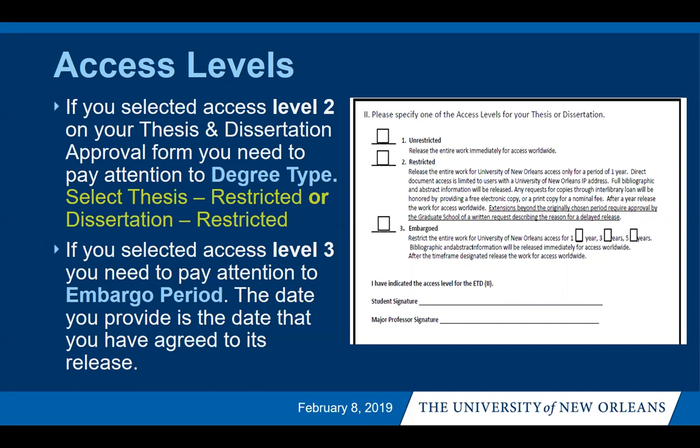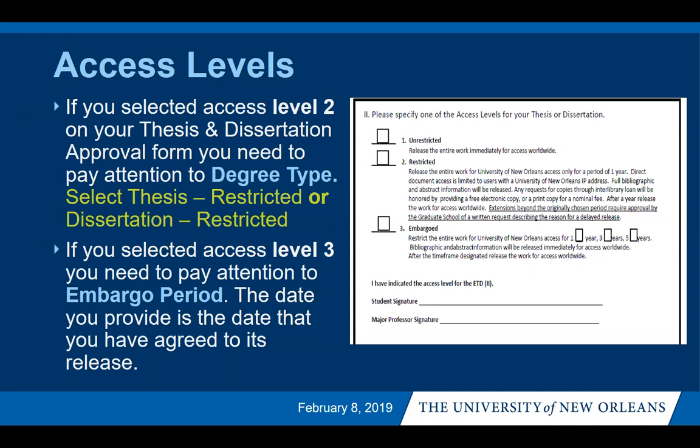If you select access level number 2, you need to make sure that you pay attention to the degree type. You will need to select thesis restricted or dissertation restricted. This means that the release of the entire work for the University of New Orleans access is only for a period of a year, and then after that year, your work will be released for access worldwide.